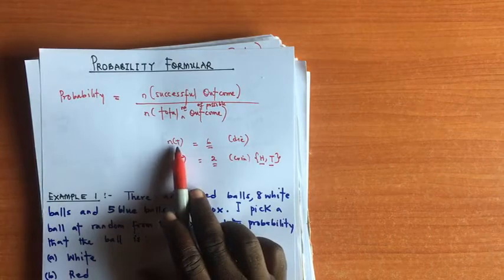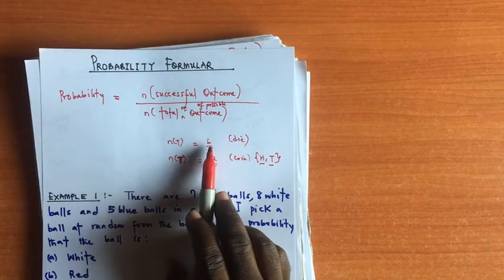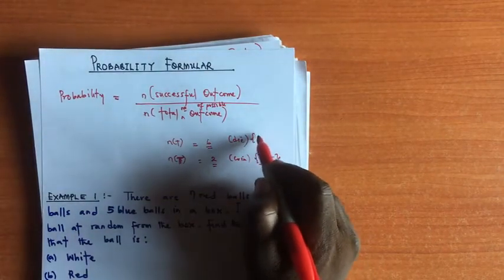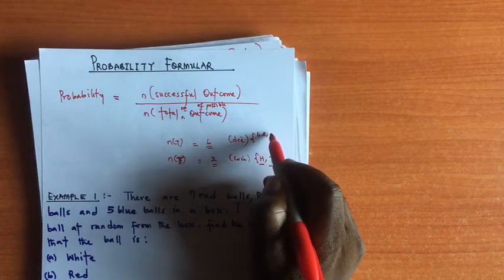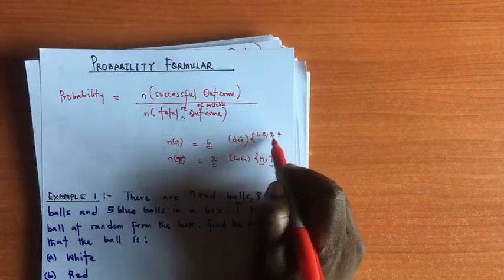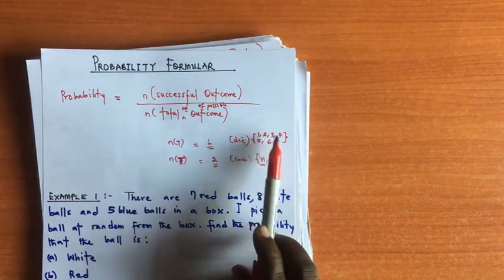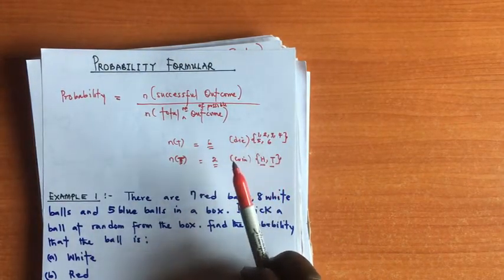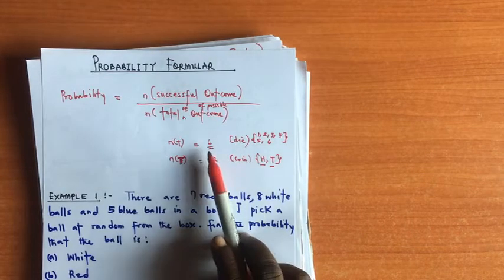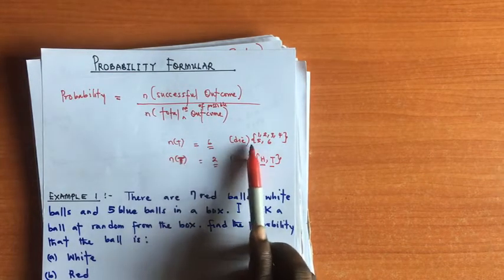The total number of possible outcomes for the die is what? 6. Why? Because it's either 1, 2, 3, 4, 5, or 6 that appears. So that makes the total number of possible outcomes for the die to be 6.